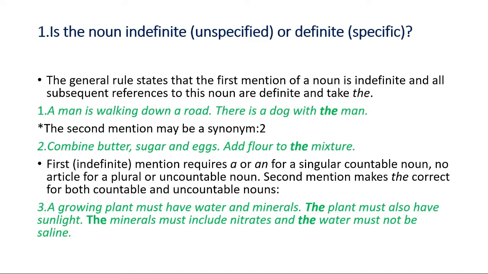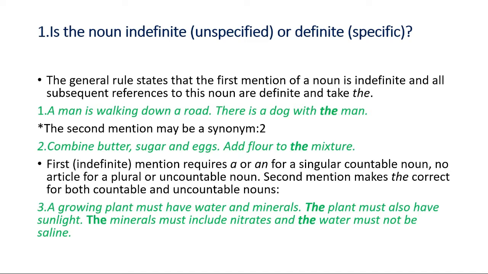A man is walking down a road. There is a dog with the man. We see a man and the man in these two subsequent sentences. Whenever we use a man in the first sentence, we do not know anything about that particular man. That's why we use a, which is indefinite. But we use the when we mention that man for the second time. He is already known to us, and we are mentioning him for the second time. That's why we need to use the in the second sentence.